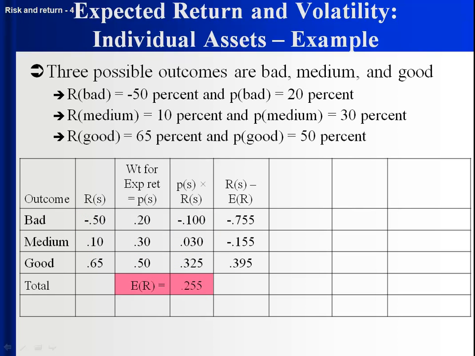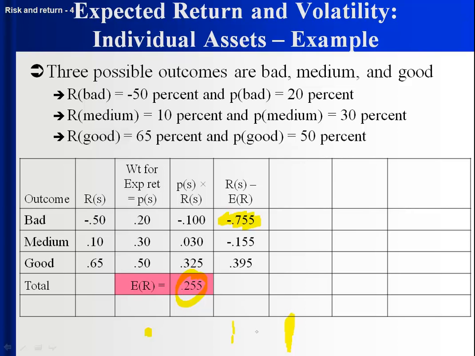Next step, find the deviation. If things are bad, also I'll mark this in as 25.5. If things turn out bad, you're way down here at negative 0.5. So let's make this guy 0. And so you're under the expected return by 75.5 percentage points. The deviation is negative 0.5 minus 0.255.